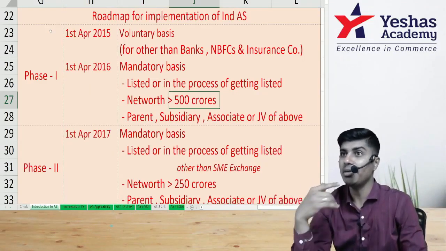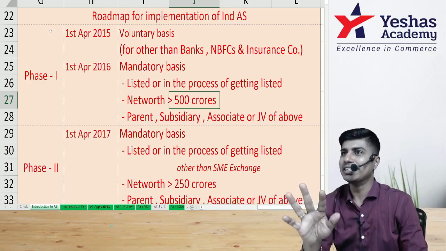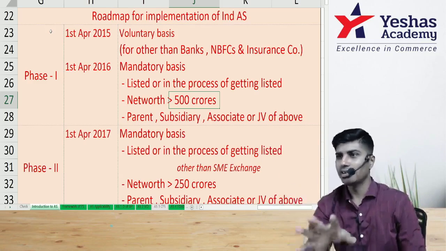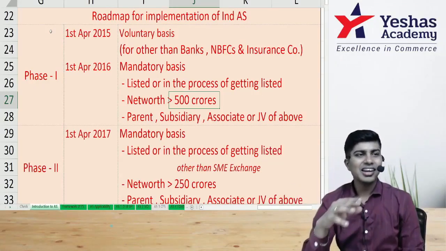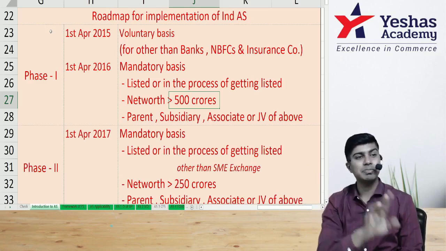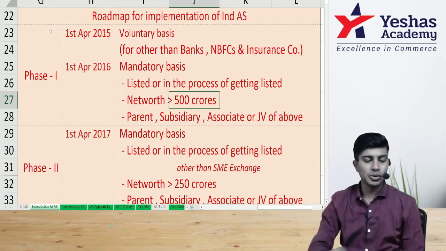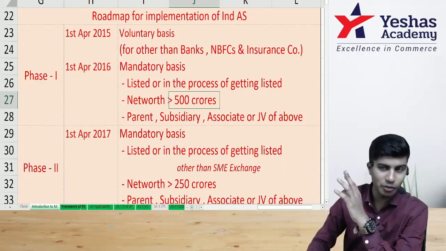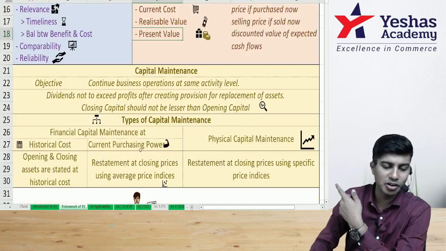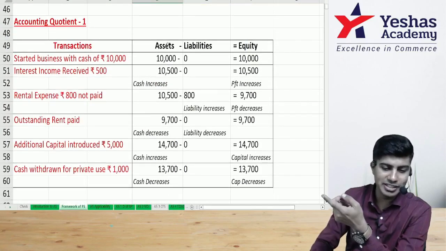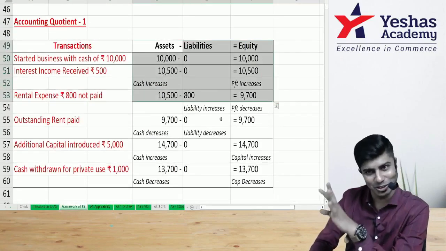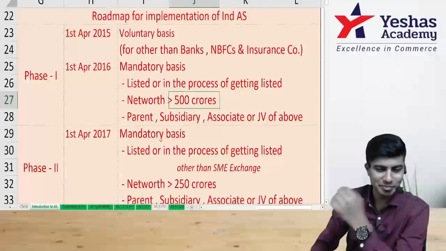Sir, assets minus liabilities will be zero. Liabilities plus capital. You get what I'm trying to tell? Assets is equal to liabilities plus capital. Sir, I don't know this. Don't worry. I'll teach that also. When? Chapter number 2, framework of financial statements. We will do assets minus liabilities is equal to capital. We'll do that also. That is also there in the syllabus.